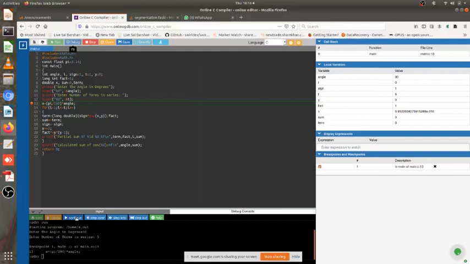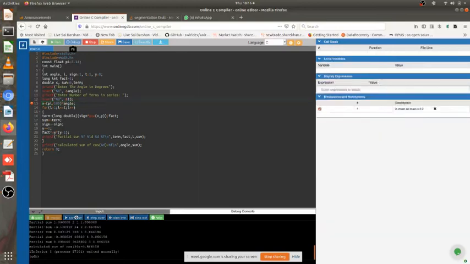So I had actually started the execution. Because of the breakpoint, the execution has halted. Now if I hit the continue button, the execution will resume as usual. So I'll first show you what happens if I hit continue. If I hit continue, my program executes as usual.